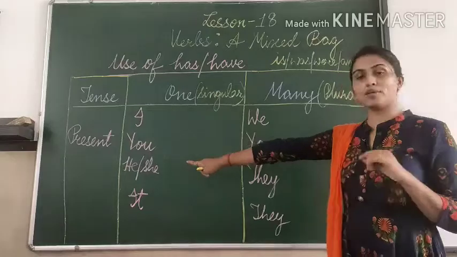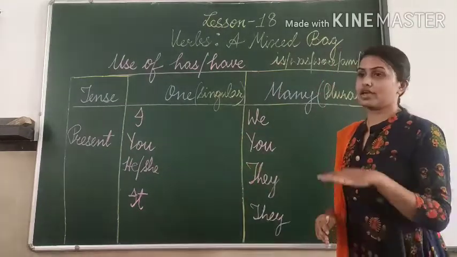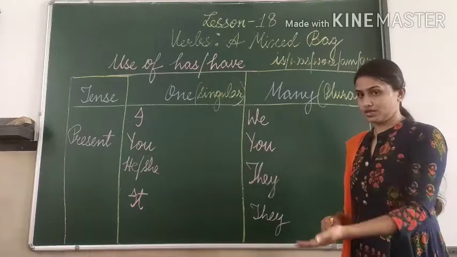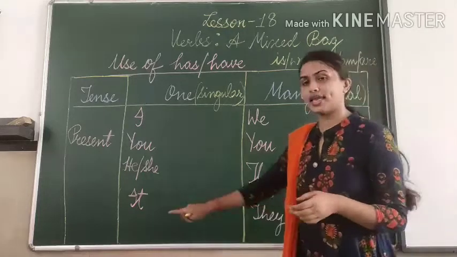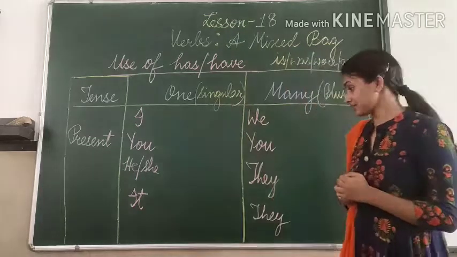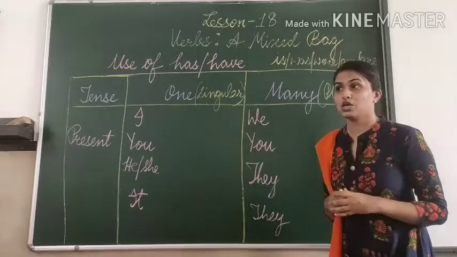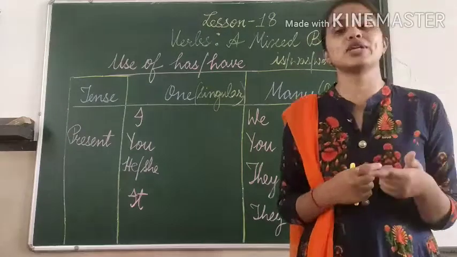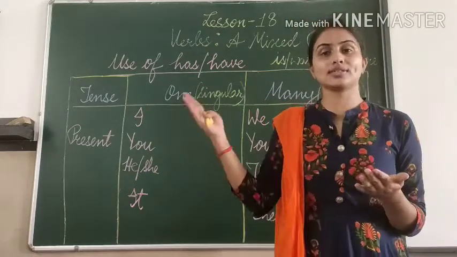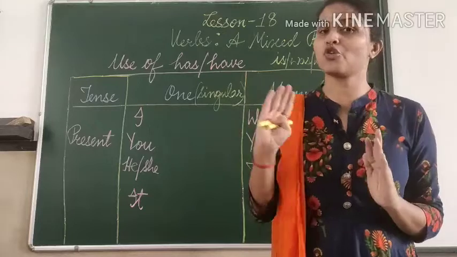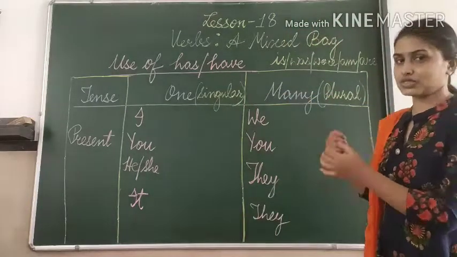Next, for any boy I will use he, for any girl I will use she. And if there are a number of boys and girls, then I will use they. Fine. For anything I will use it, and the plural form of it is they. Okay. So to avoid the repetition of noun, we use pronoun. Okay. We cannot use the noun in all the sentences. So to avoid the repetition of noun, we use pronouns. Some of these pronouns. Okay.